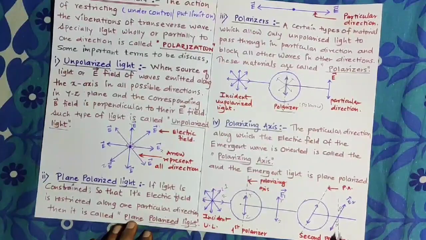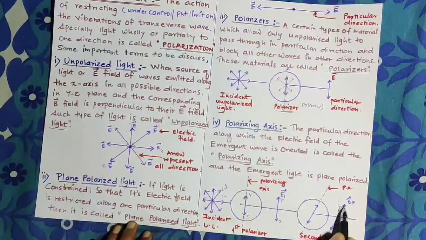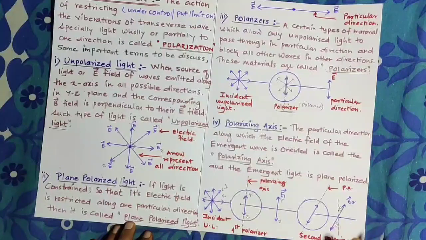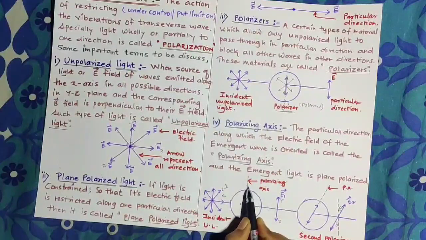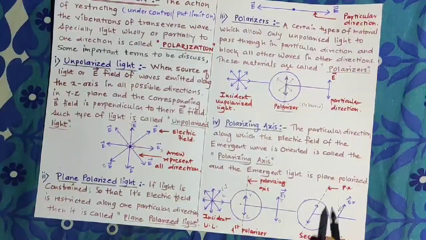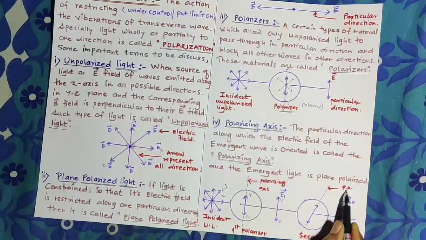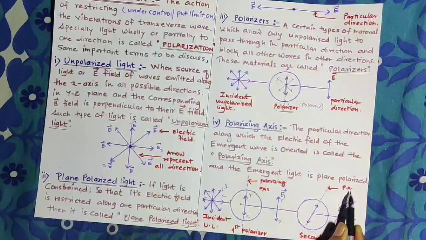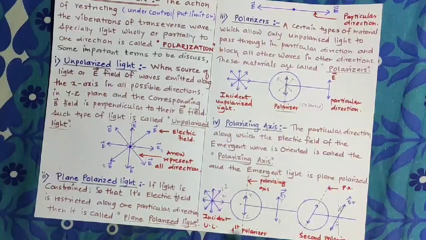In the second polarizer the electric field is not represented in terms of the yz axis, it is represented in terms of the yz plane. That means it can be oriented in all possible directions. This dashed line represents the polarizing axis for the first polarizer, and this line represents the polarizing axis, PA, in the second polarizer. UL means unpolarized light.